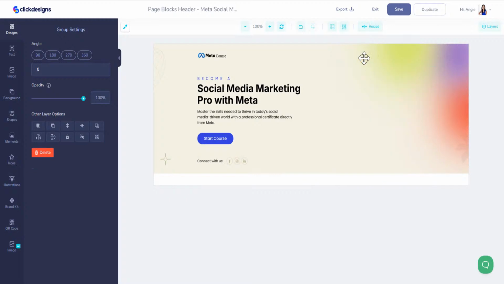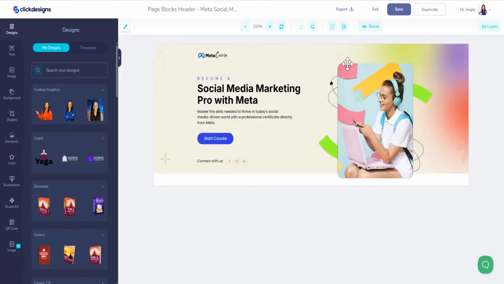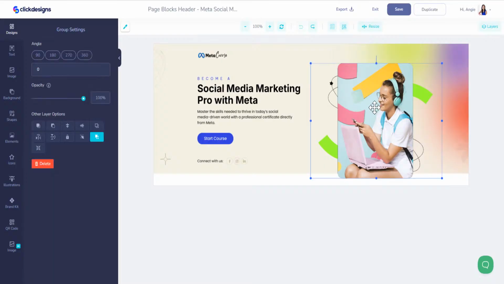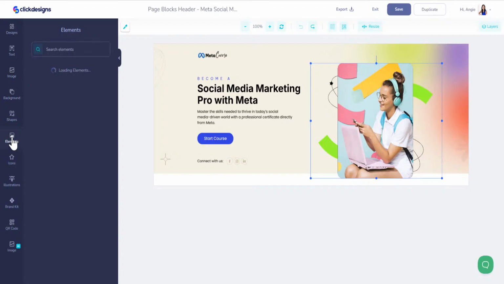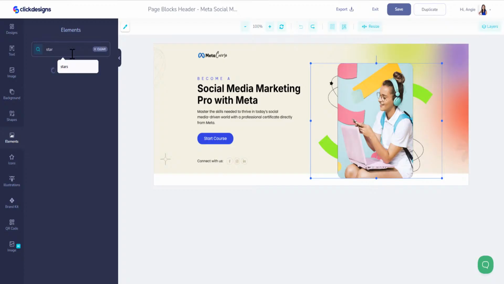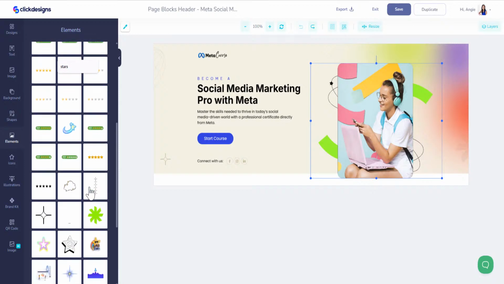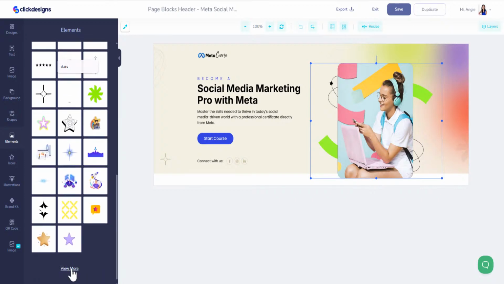Right now I'm going to click the back button for a minute. I like these little designs that she has, so if we wanted to, we could look for those same designs and we can add them back, right? So if we wanted to, let's go over here to elements, and then from here we can find some similar things. So if we type in, let's say star, we can find some little tiny star that we can use here. Let's keep going.